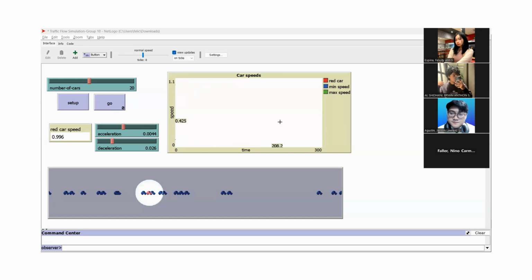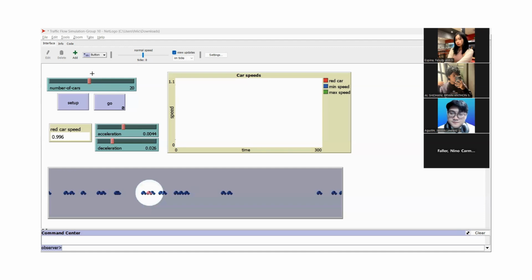Okay, so here's our simulation model. The white road, as you can see here in the middle, represents a straight road, while the colored car icons, which are called turtles, are the vehicles. The blue cars represent the regular vehicles, while the red or pink car is a sample vehicle highlighted for tracking its behavior.